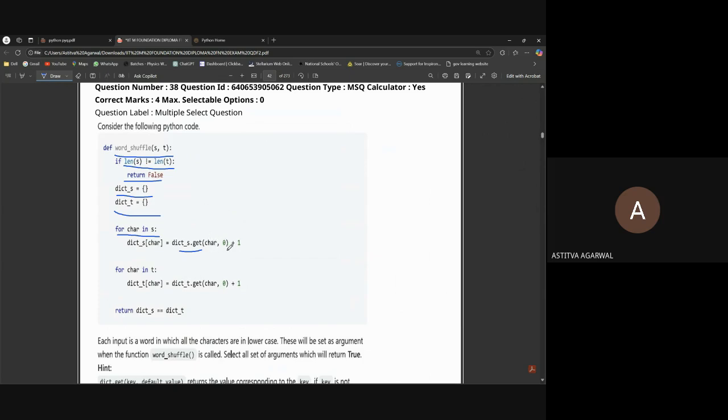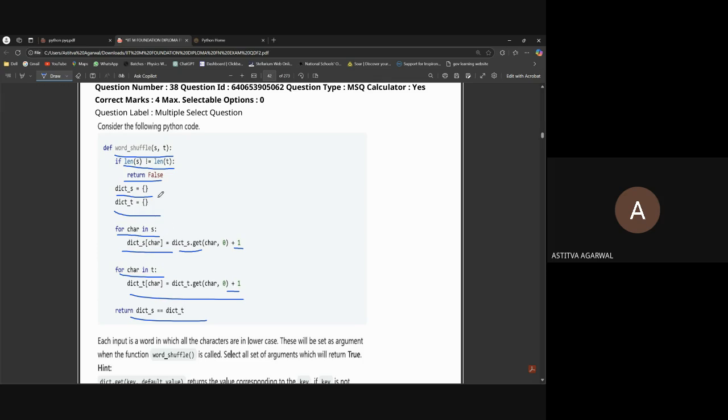Then for char in t, dictionary_t[char] is dictionary_t.get(char, 0) + 1, and we will return whether both are equal or not. Okay, you get the question, what this question is doing.